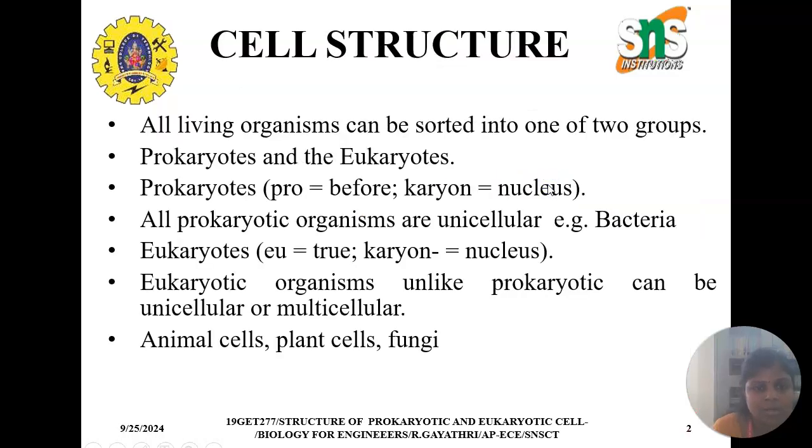The cell structures: all living organisms can be sorted into one of two groups, prokaryotic and eukaryotic cells. In prokaryotic, pro represents before, karyon represents nucleus. All prokaryotic cells are unicellular; an example is bacteria. In eukaryotic, eu represents true, karyon represents nucleus. Eukaryotic organisms, unlike prokaryotic, can be unicellular or multicellular. Examples of eukaryotic cells are animal cells, plant cells and fungi.